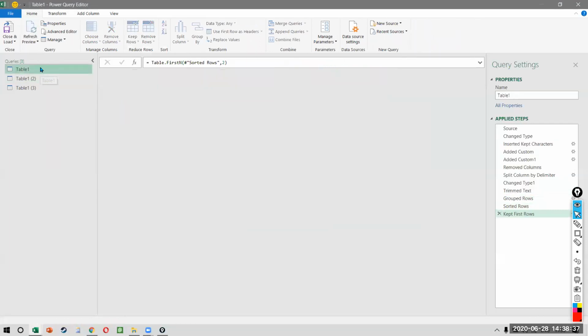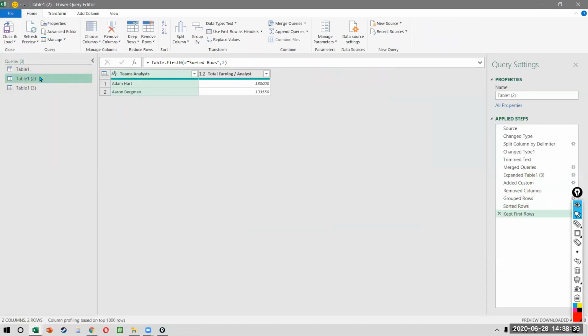So if you notice here and here, exactly the same output, but you see how different the process was. The first one used column from examples, finding a length. This one used a duplicate query, then the grouping, then a merge, and then the final answer. Right? Now you can ask your questions.